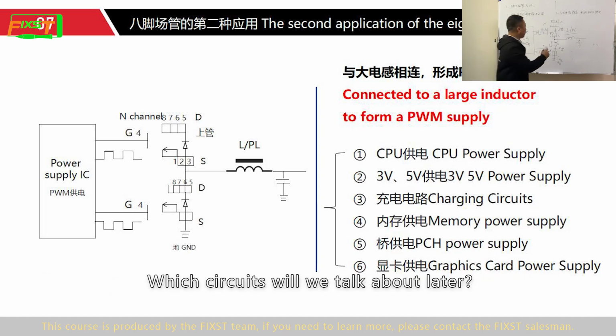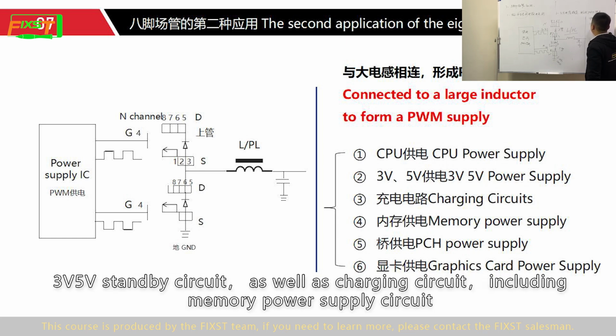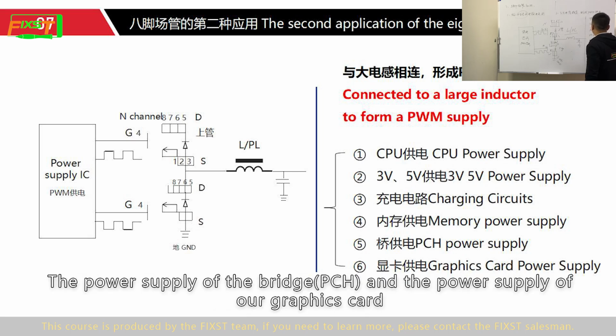Which circuits will we talk about later? We will talk about the CPU power supply circuit, the 3-volt, 5-volt standby circuit, as well as the charging circuit, including the memory power supply circuit, the power supply of the bridge and PCH, and the power supply of our graphics card.